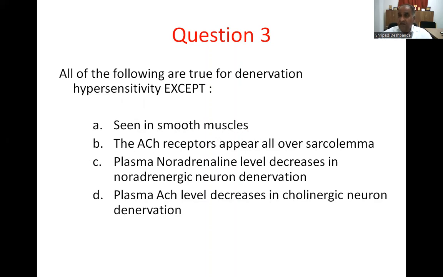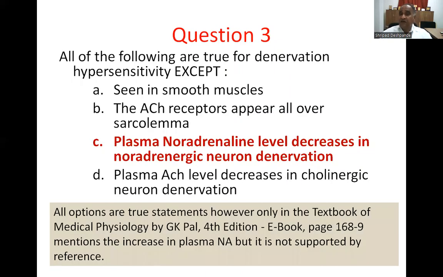However, G.K. Pal mentions that plasma noradrenaline level increases because there is no uptake of noradrenaline or norepinephrine, hence the plasma level increases. That is his explanation, and that is there in that book.